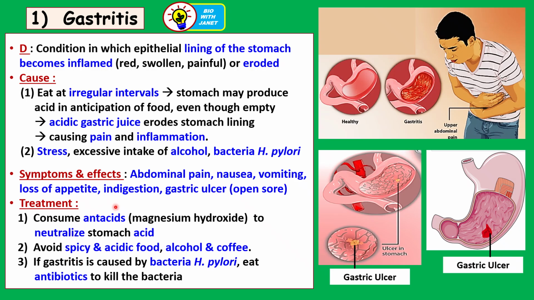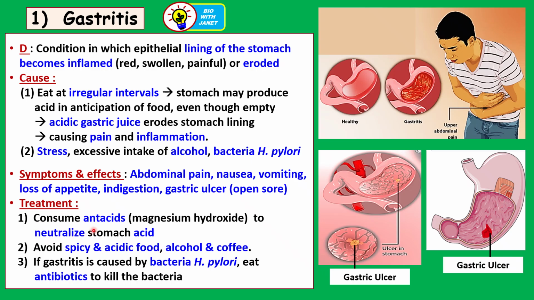Symptoms and effects: abdominal pain. The person will feel abdominal pain, as shown here. Nausea, the feeling of wanting to vomit, and sometimes they will vomit. There's a loss of appetite, indigestion, and gastric ulcer. Okay, gastric ulcer can be detected also. So gastric ulcer is an open sore in the stomach lining.